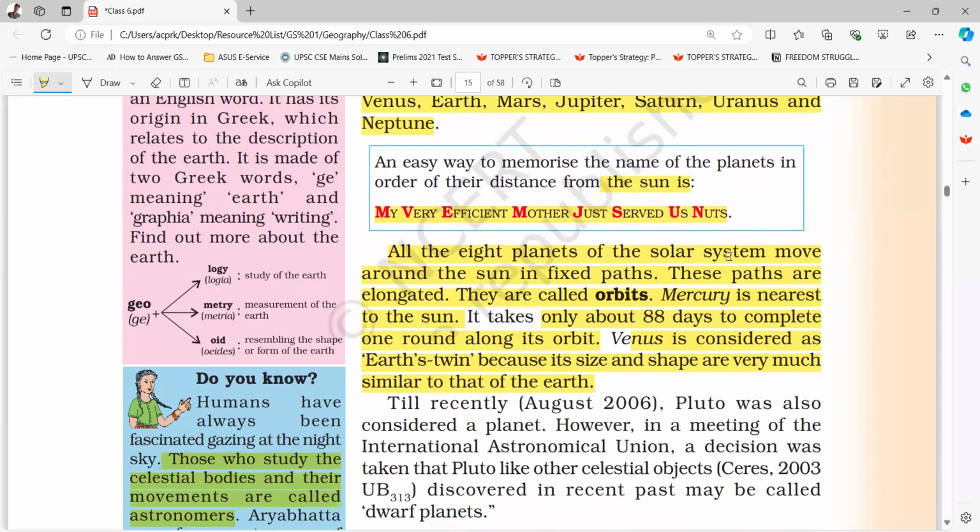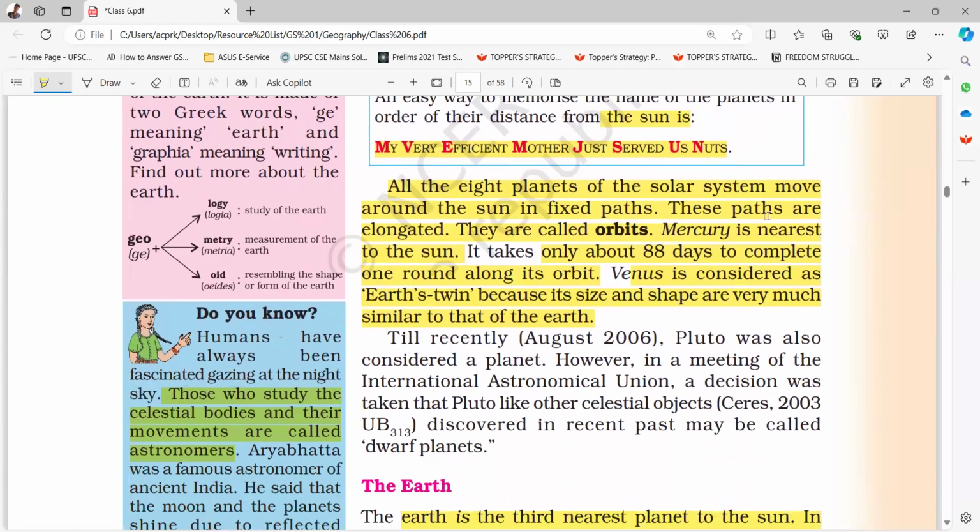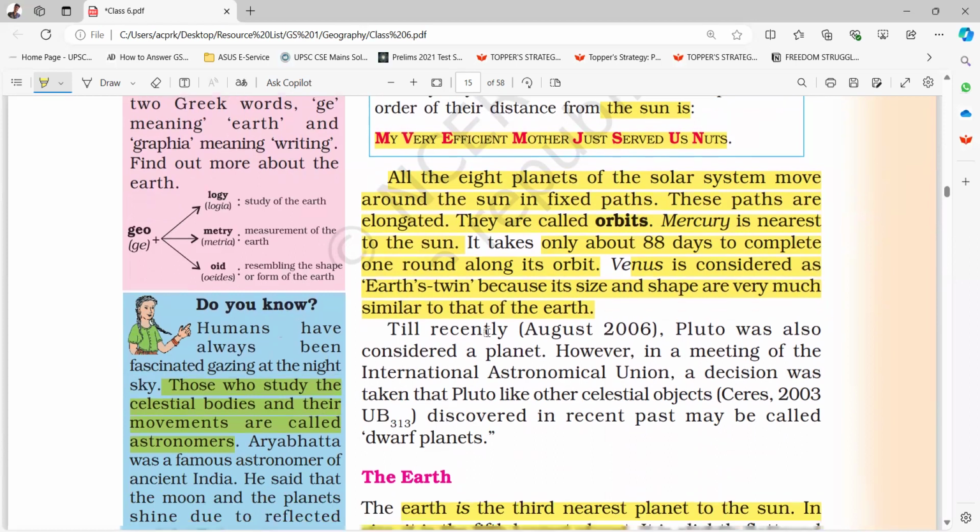All the 8 planets of the solar system move around the sun in fixed paths. These paths are elongated. They are called orbits. Mercury is nearest to the sun. It takes only about 88 days to complete one round along its orbit. Venus is considered as Earth's twin because its size and shape are very much similar to that of the Earth.